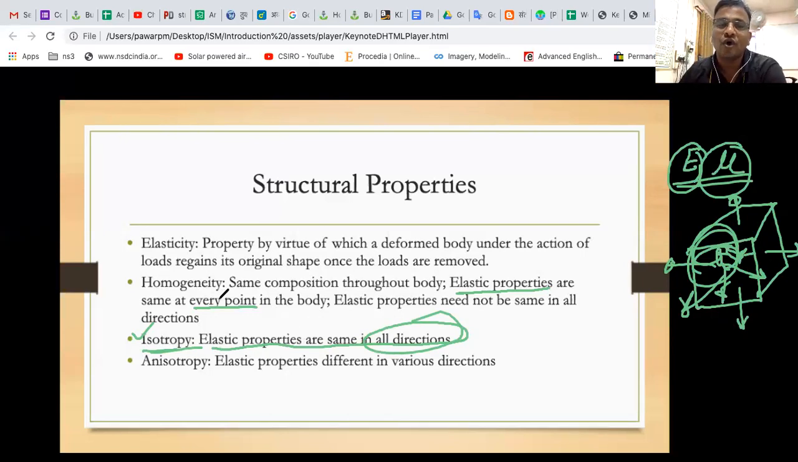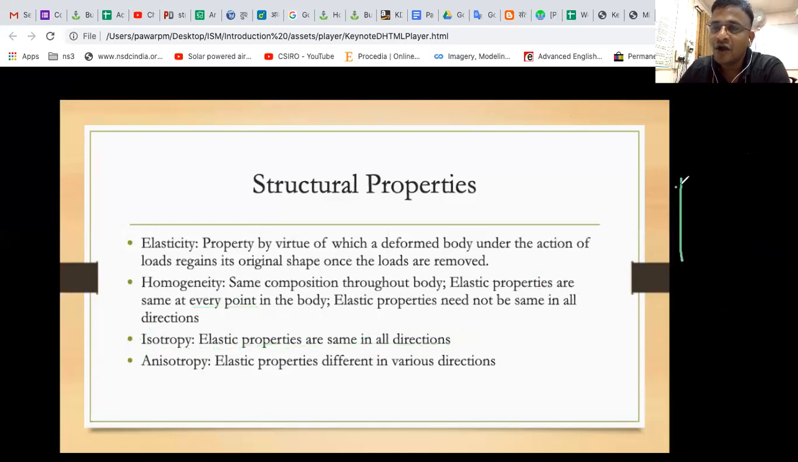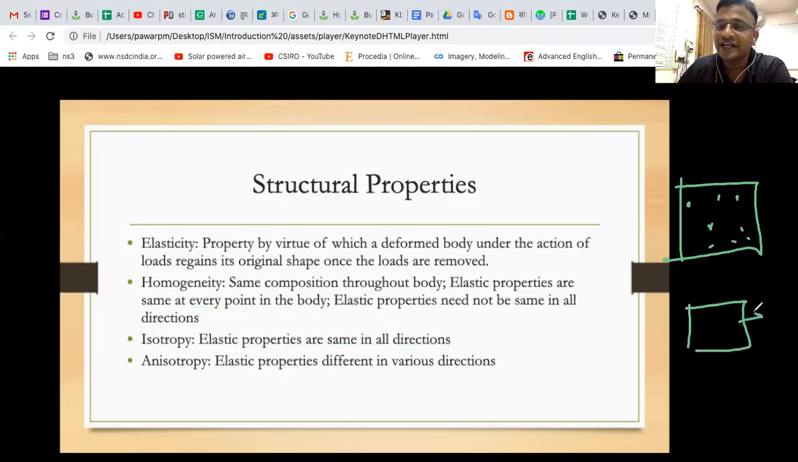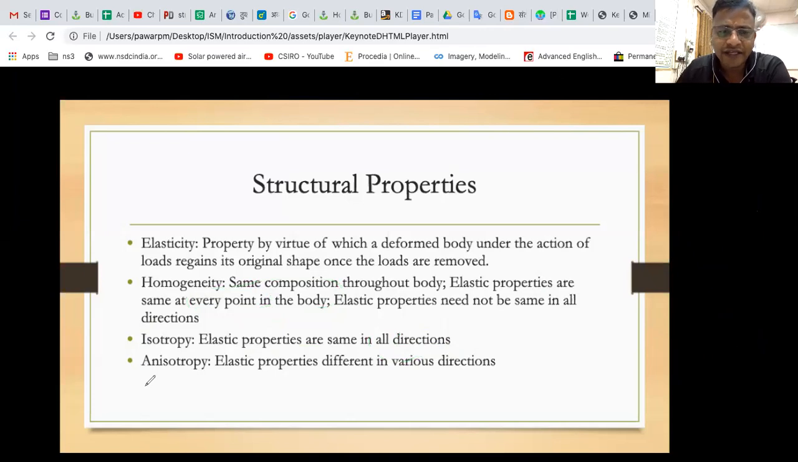Homogeneity is related to location. So if I say every part is the same, then it is called homogeneous. And if I say every direction is the same, then it is called isotropy. So please remember, for isotropy, all directions have the same value, and here every point of the body is the important keyword. That doesn't mean you should forget other points. Okay, let us go to the next definition.